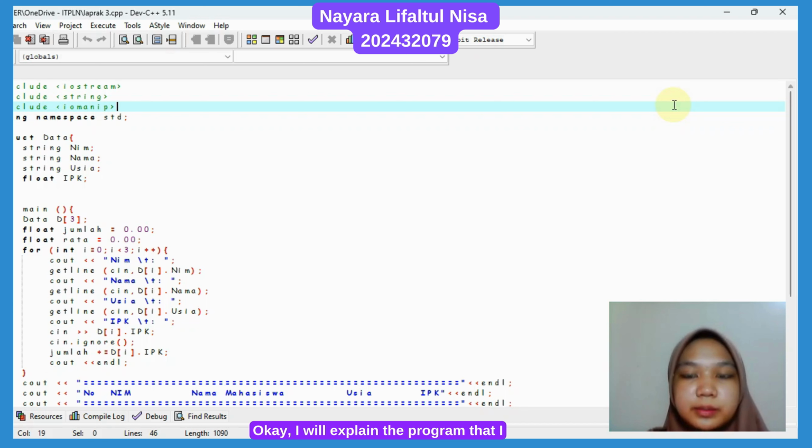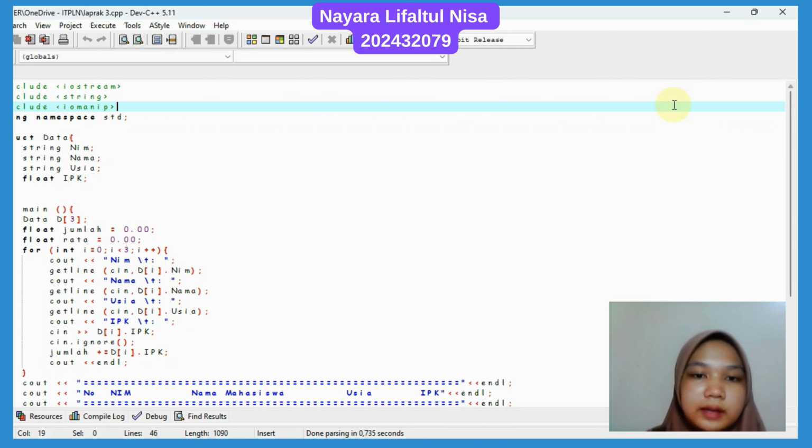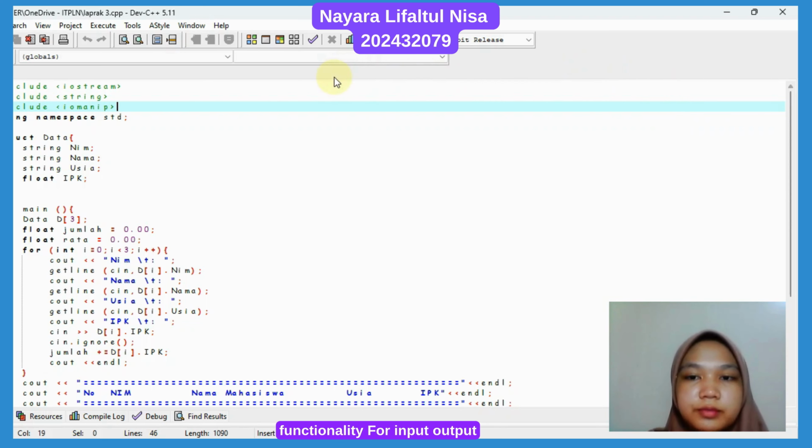Okay, I will explain the program that I made. The first part is the header and namespace. These are found on the first line to the fourth line. Include iostream provides functionality for input-output, for example cin and cout. Include string enables operations with strings, for example getline.